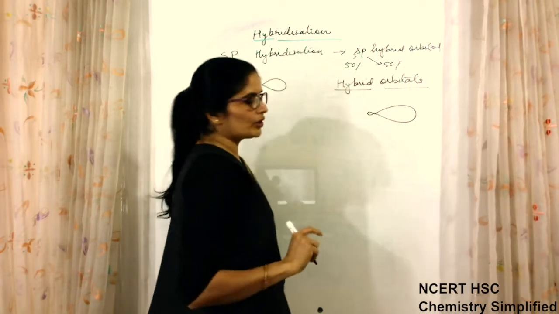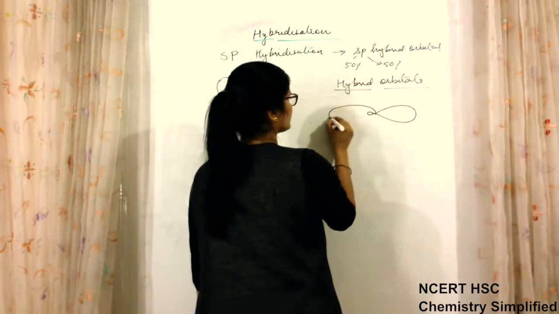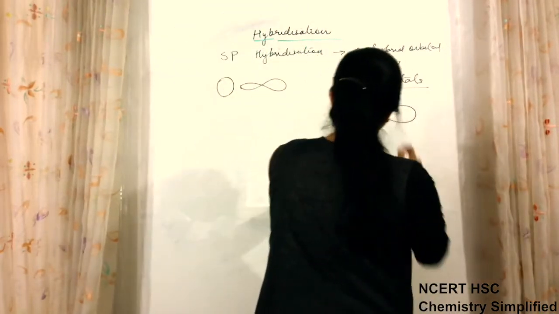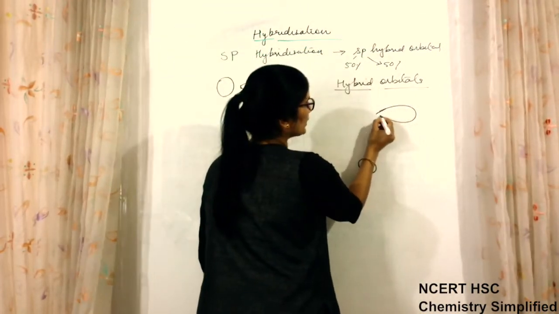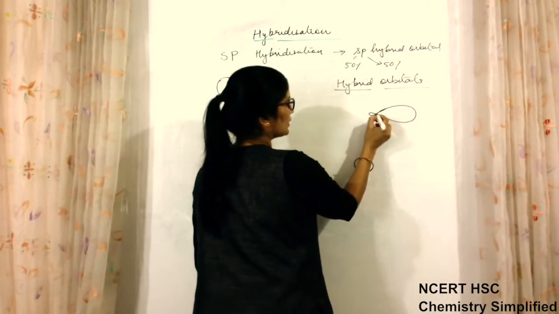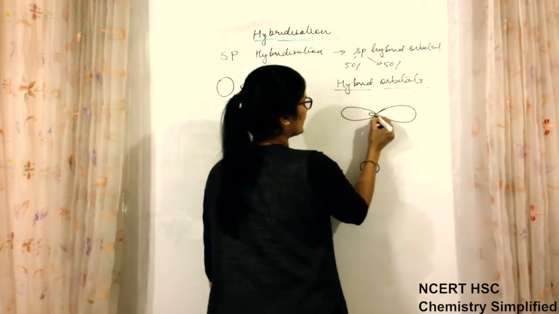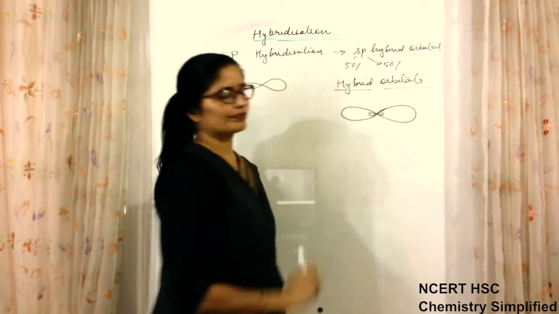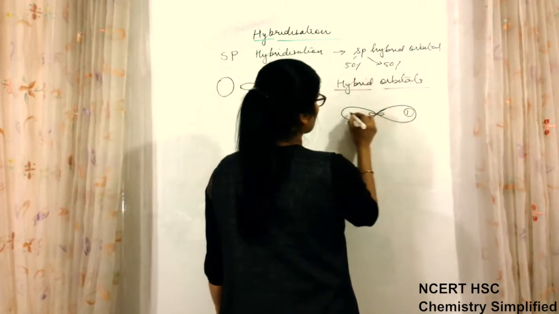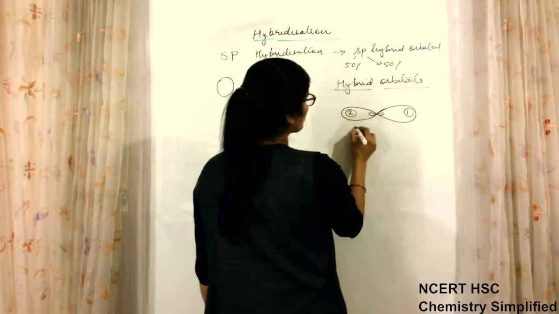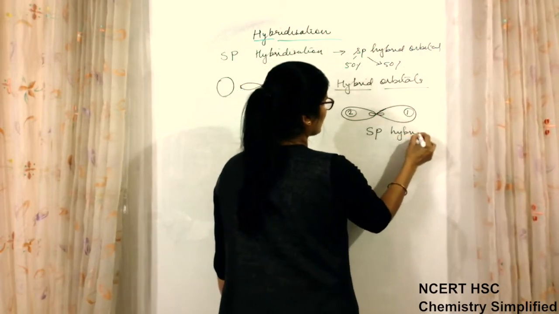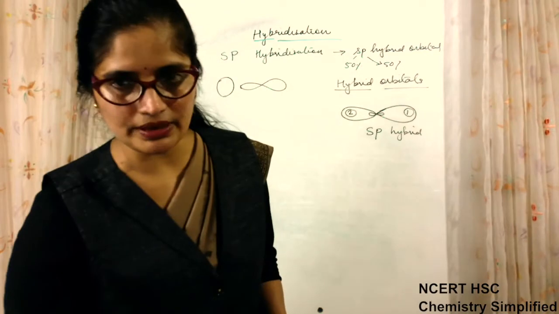This is one hybrid orbital, with one lobe big and one lobe small, okay? Similarly, this is one lobe big and the other lobe small. This is one, this is second. These are two hybrid orbitals known as sp hybrid, okay?